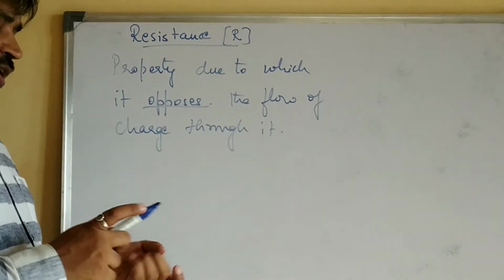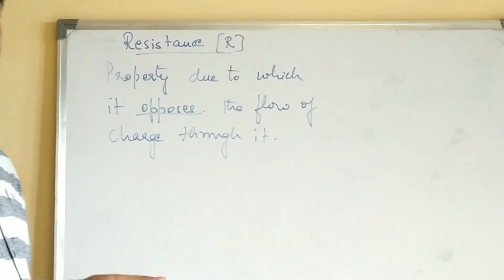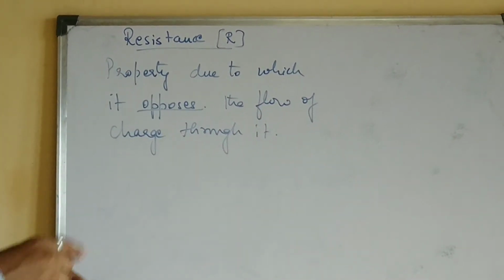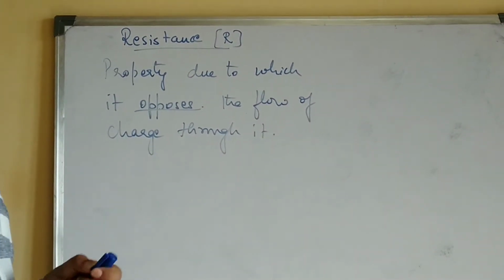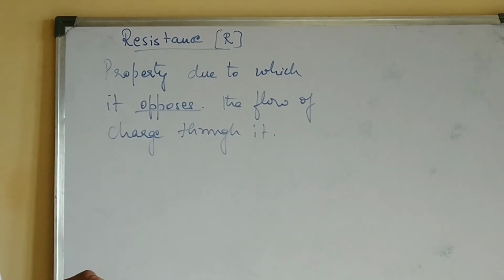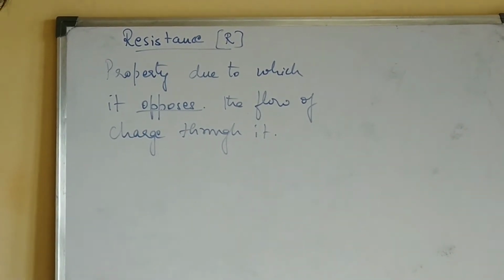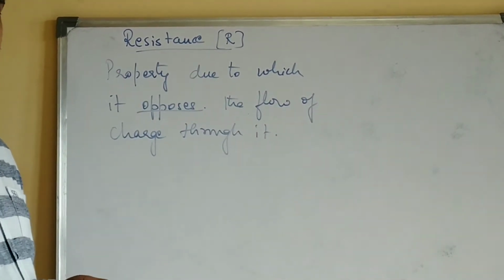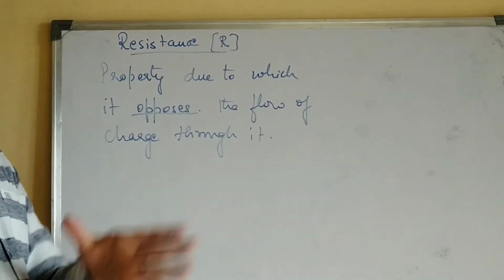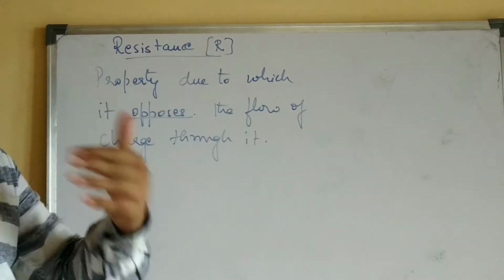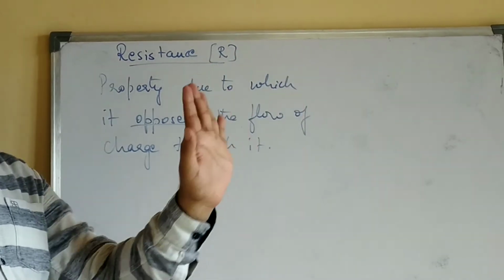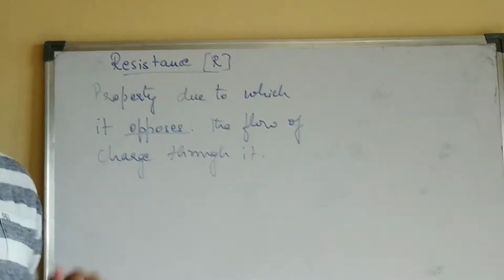If you take any conductor, for example copper or aluminium, and you apply a potential difference, then work has to be done to move a charge from one point to another point, right? The charge is moving means current is flowing. Now simply the charge will not flow. That particular conductor has an inbuilt, inherent property to oppose the current or to oppose the charges.